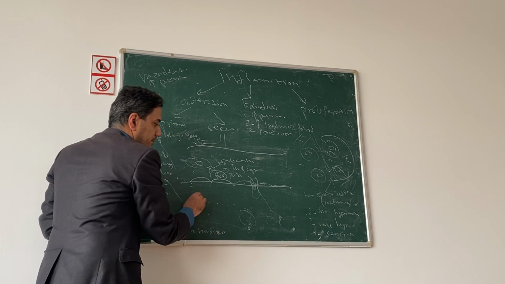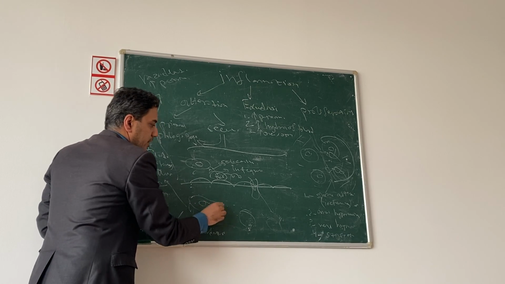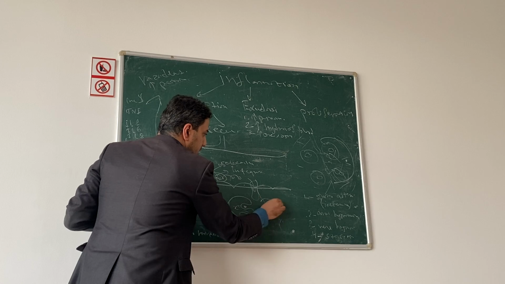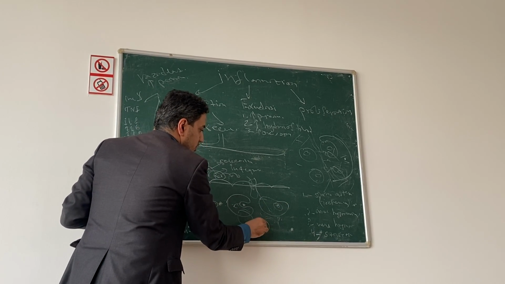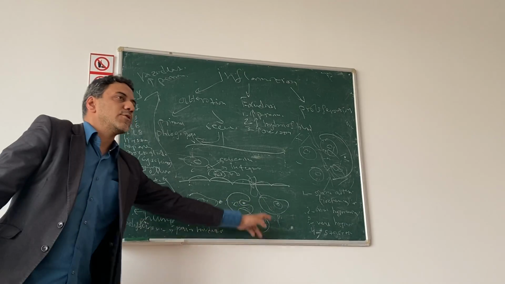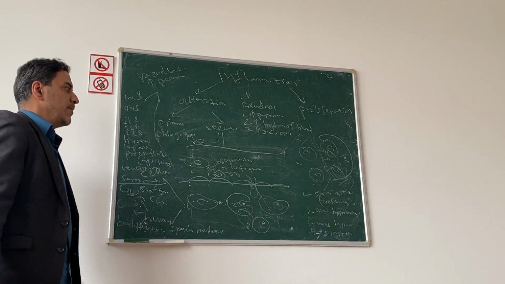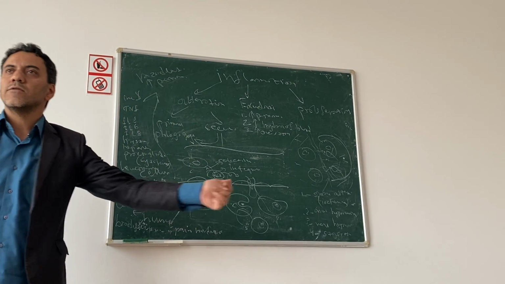Then the leukocyte comes to the microbe, adheres to it, engulfs it, encapsulates it, then digestion. We call this process phagocytosis.